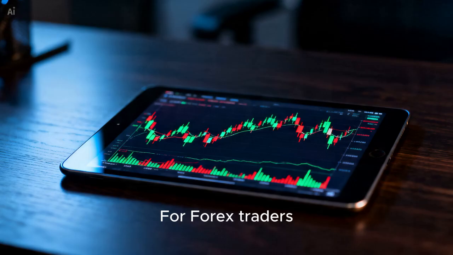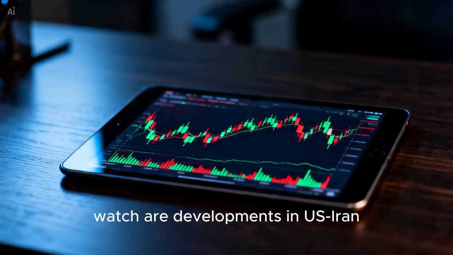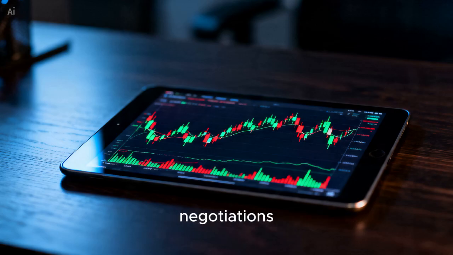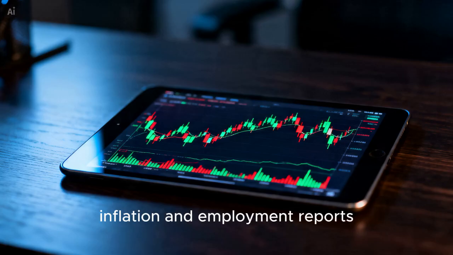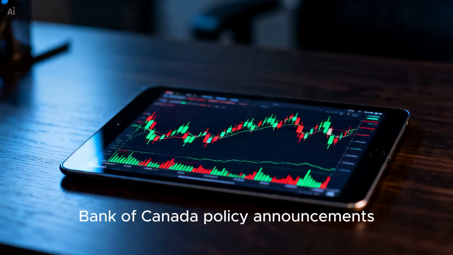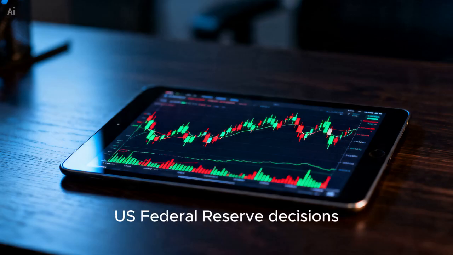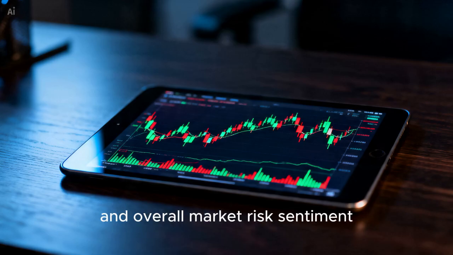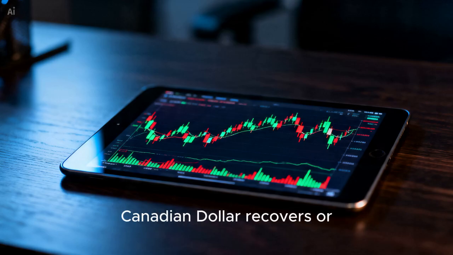For Forex traders, the key events to watch are developments in US-Iran negotiations, crude oil price movements, Canadian inflation and employment reports, Bank of Canada policy announcements, US Federal Reserve decisions, and overall market risk sentiment. These factors will determine whether the Canadian dollar recovers or remains under pressure.